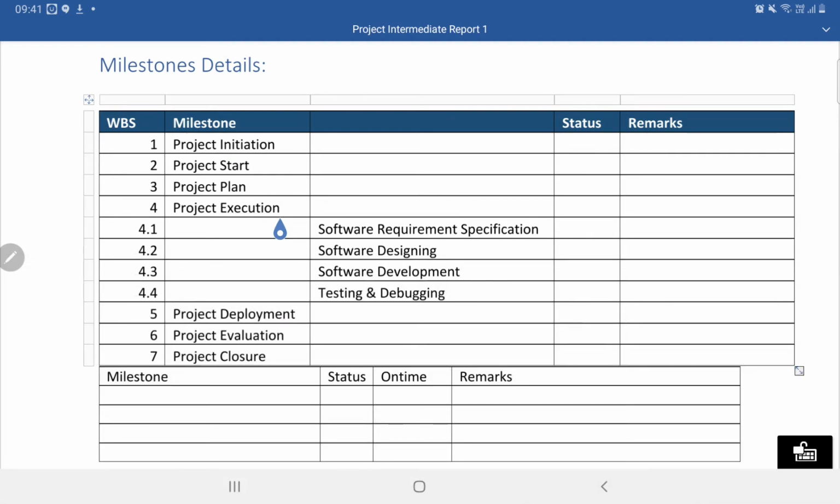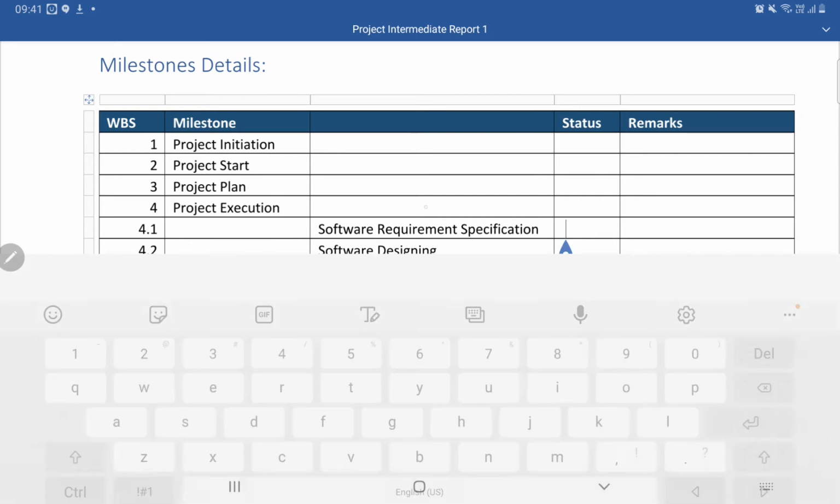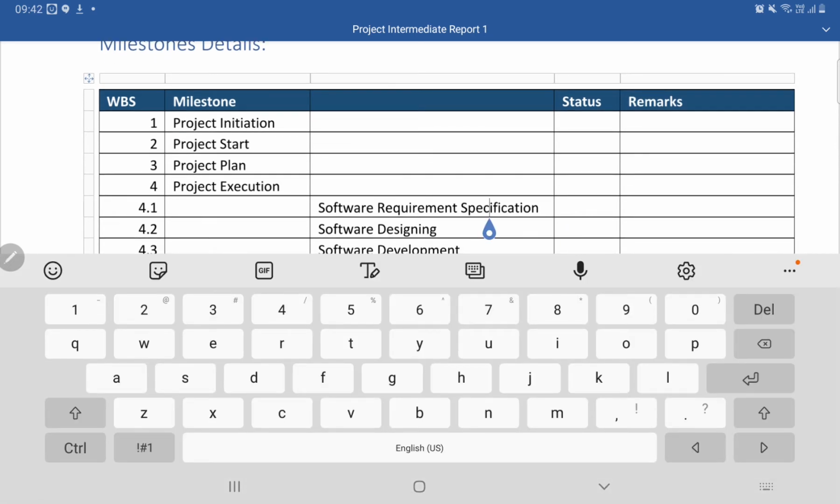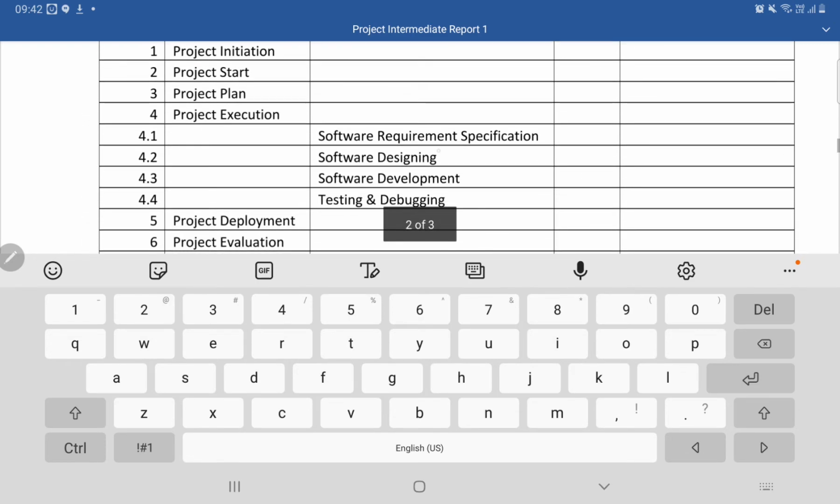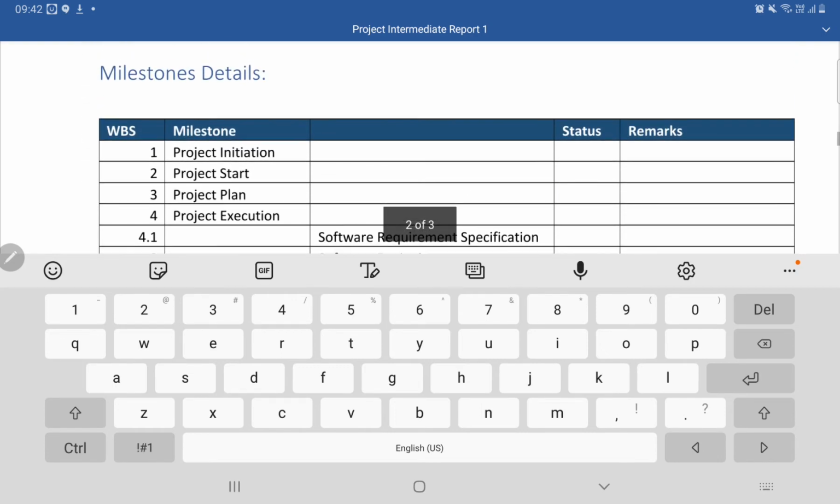So this information is done, and we are done with software specification requirements. So this is finished, done, done, done, and this we leave, because project execution will be completed when we complete all these activities. So we don't write any status over here, we write status here, but here we finish up to software requirement specification. Okay, so try to finish this status.